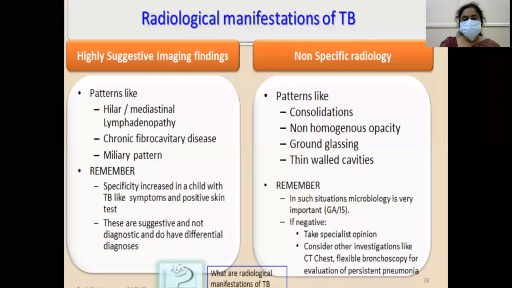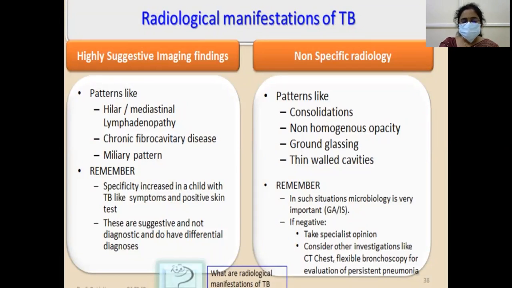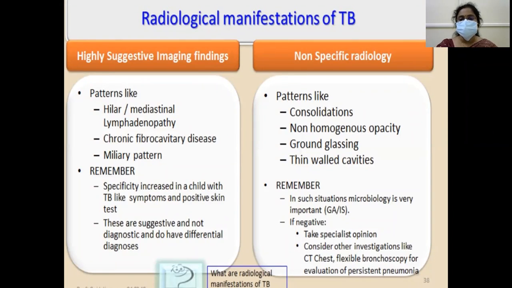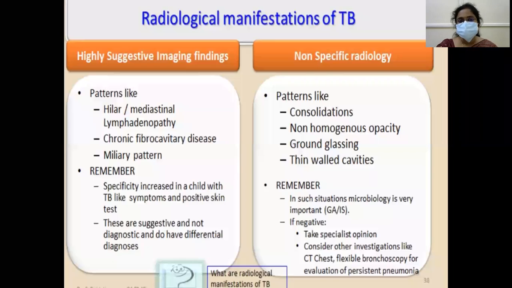So certain lesions in the lung are more suggestive of TB. What are those patterns? That is hilar and mediastinal lymphadenopathy, chronic fibrocavitary disease, miliary pattern. So if any of these patterns are present, they are more suggestive of TB. Okay, non-specific radiology patterns like consolidation, ground glass opacities, thin wall cavities, they are non-specific.